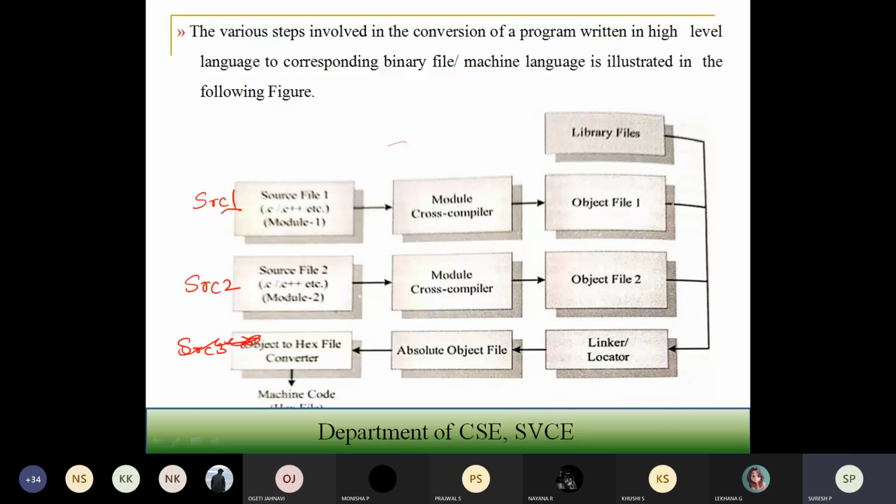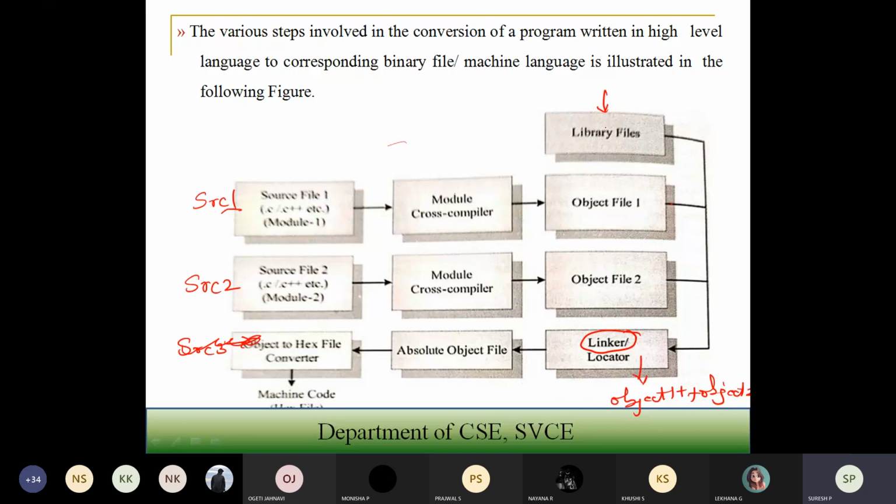Object file 1 and object file 2 are linked together using the linker. The linker is mainly used to link the different object files, along with the necessary library files required for that object file to run, or for the defined functions to run. The necessary library files you require will be specified in the library files.